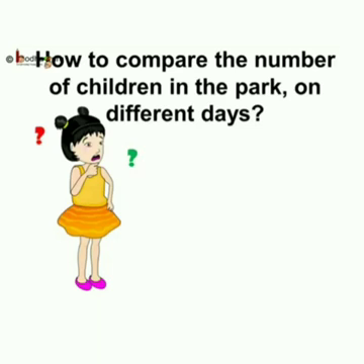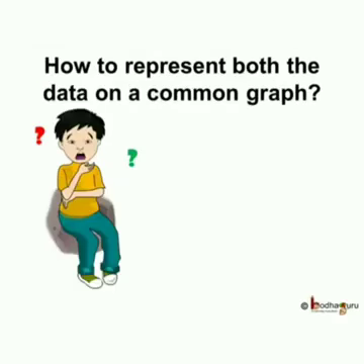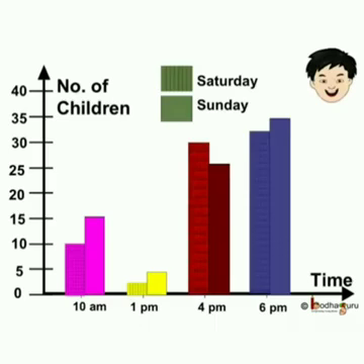Is it possible to represent the data of both days on a common graph? This way, it will be easy to see and also to compare. Then how to represent both the data on a common graph? You know the bar graphs or bar charts can also have double bars. Let us use the double bars to show the number of children at different times on Saturday and Sunday on the same chart.